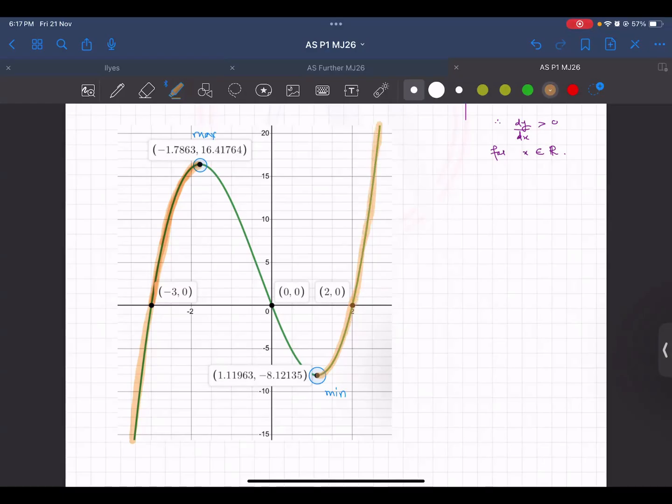Because over here as well the graph is going upwards. Over here as well the dy by dx will always be positive. The only part where your dy by dx is negative is this part when your graph is coming downwards.